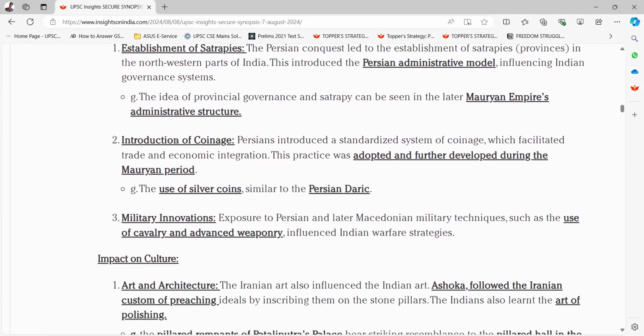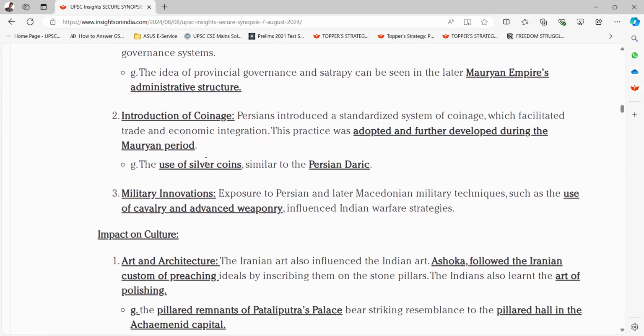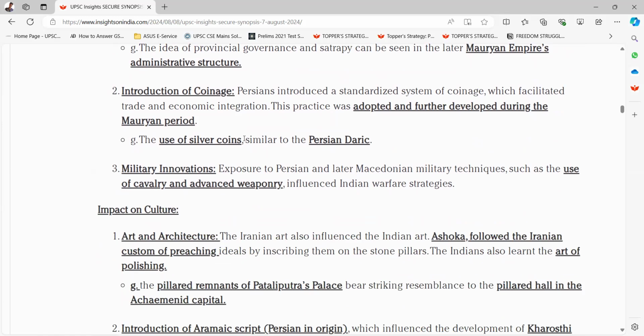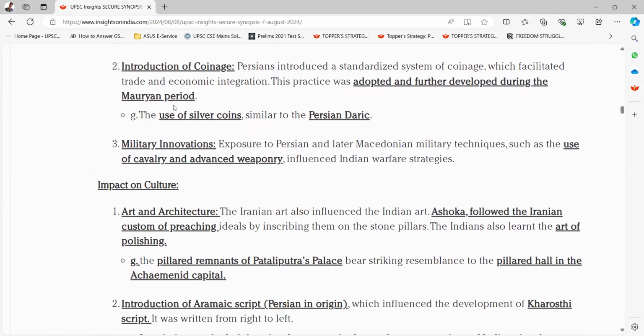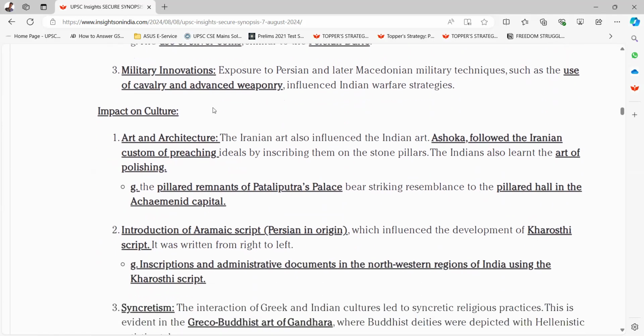Second is introduction of coinage. Persians introduced a standardized system of coinage, which facilitated trade and economic integration. This practice was adopted and further developed during the Mauryan period. Example, the use of silver coins similar to the Persian daric. Okay, third one is military innovations. Exposure to Persian and later Macedonian military techniques, such as the use of cavalry and advanced weaponry, influenced Indian warfare strategies.